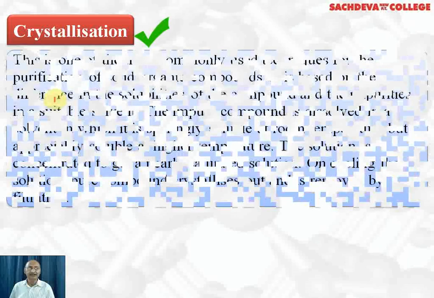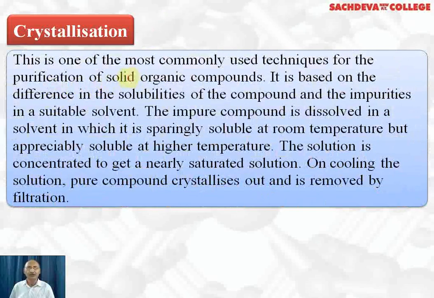Next we are taking crystallization. This is one of the most commonly used technique for purification of solid organic compound. It is based on the difference in solubility of the compound and the impurities present in the suitable solvent. The impure compound is dissolved in a solvent in which it is partially soluble at room temperature but appreciably soluble at higher temperature. The solution is concentrated to get a nearly saturated solution, and on cooling, pure organic compound crystallizes out and is removed by filtration.